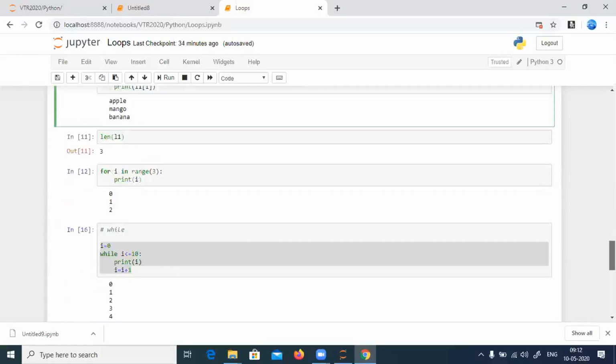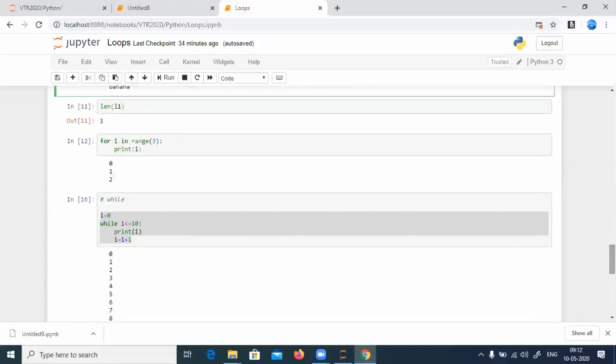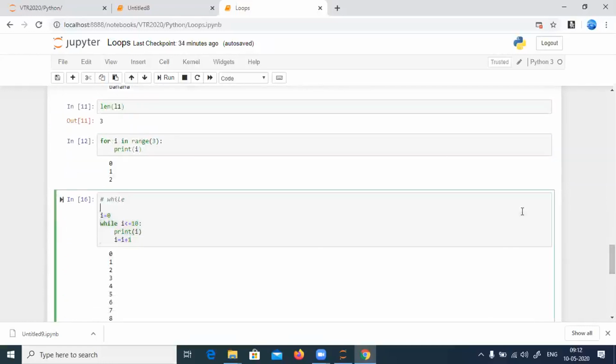Okay, so next we came to the while loop. In the while loop, whatever happens in the for loop, the same happens, but it has to be on 3 different lines. Initialization in a different line, comparison in a different line, increment or decrement in a different line. Initialize I to 0, compare whether I is less than or equal to 10, then do I equals I plus 1. This is what happens with the while loop.